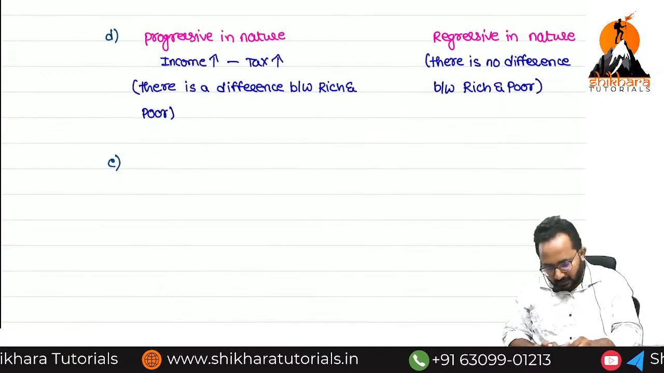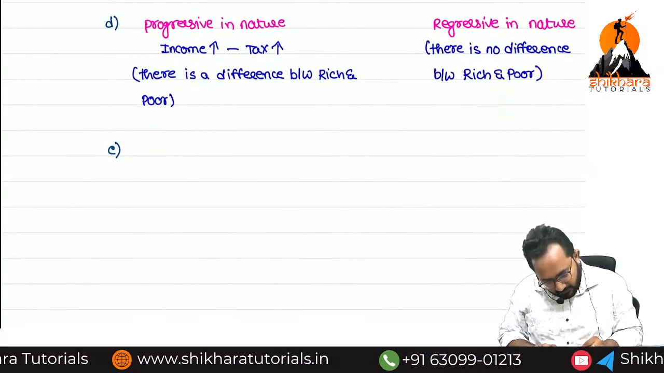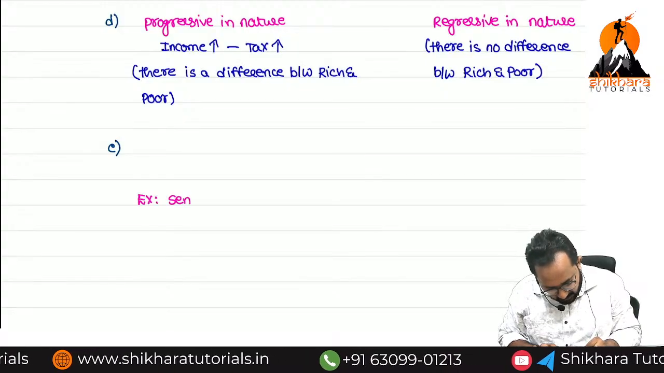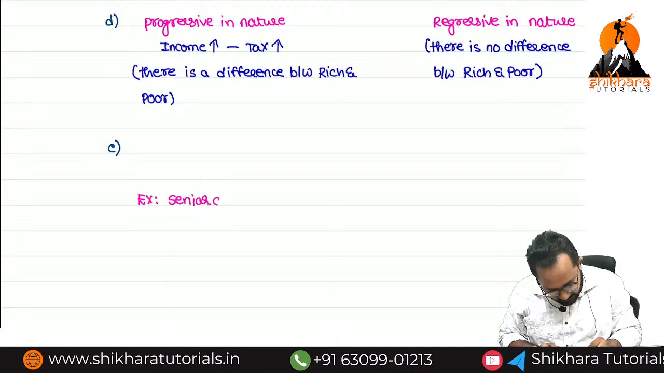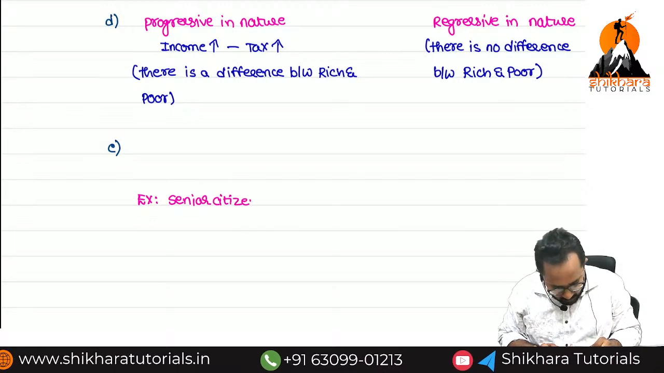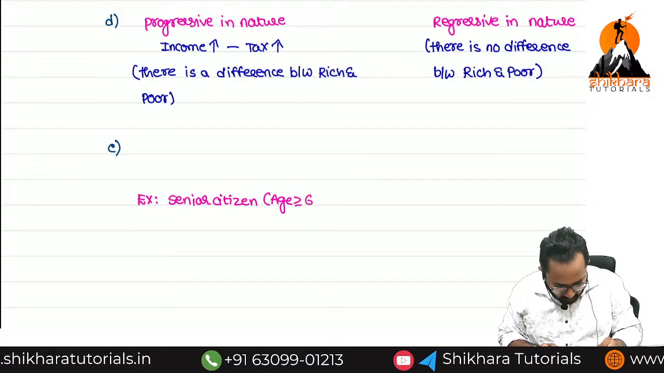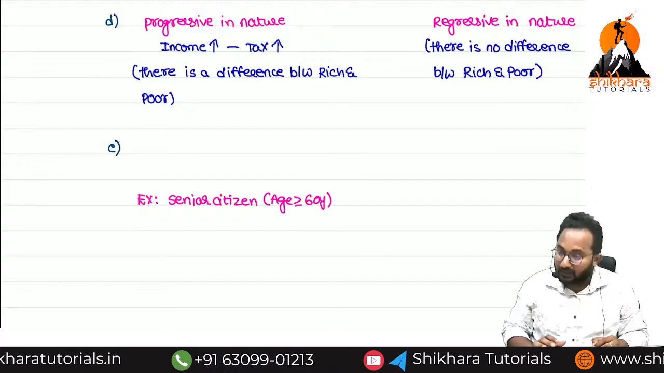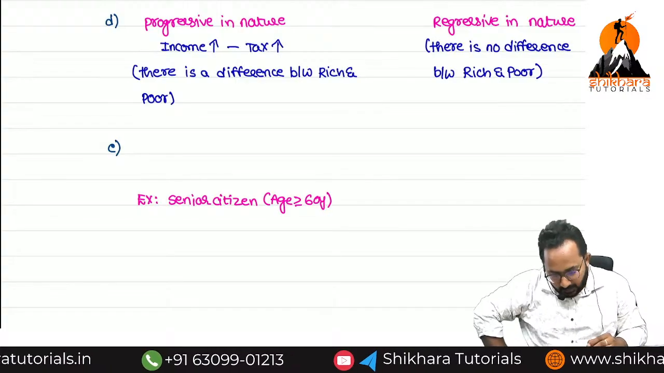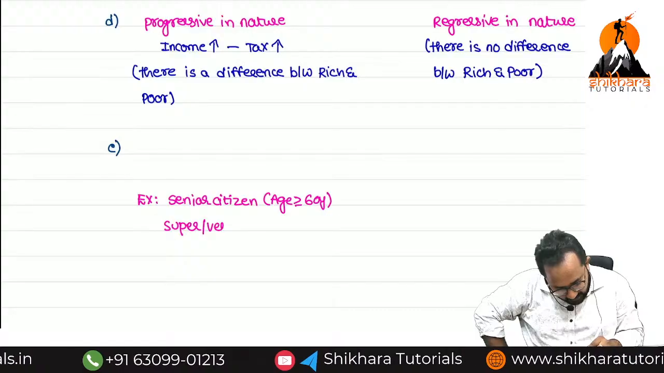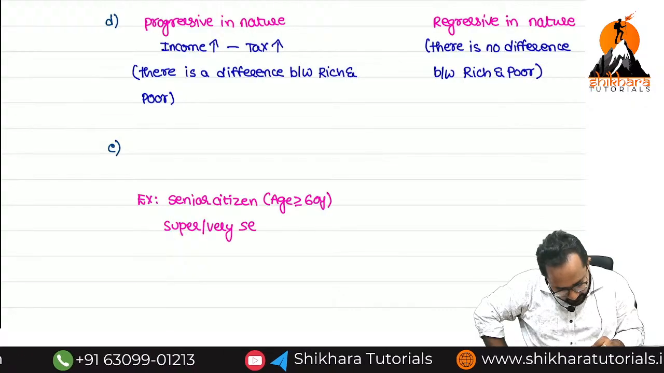So now, can you tell me? We are giving the example of senior citizen. Can you tell me what you mean by senior citizen? Who has age more than or equal to 60 years. Now, I want to add one more point: super senior citizen or very senior citizen. Any idea?